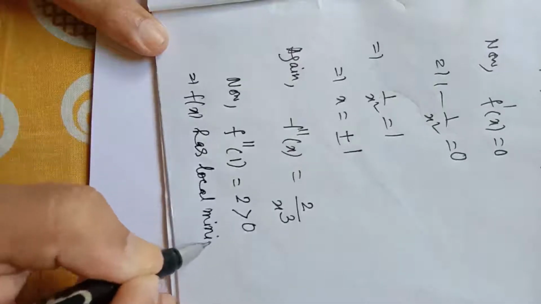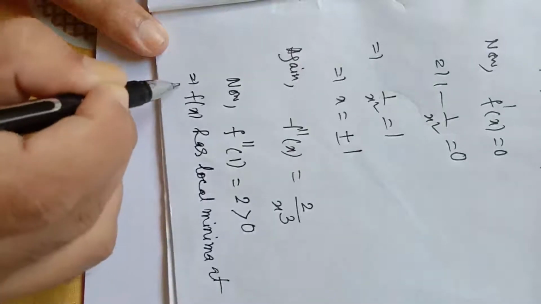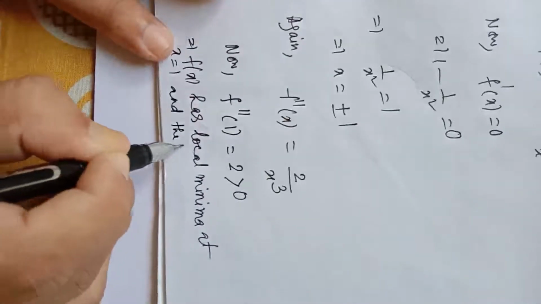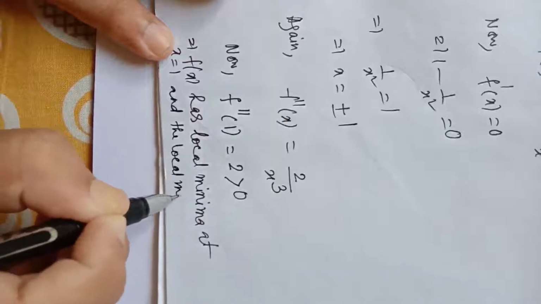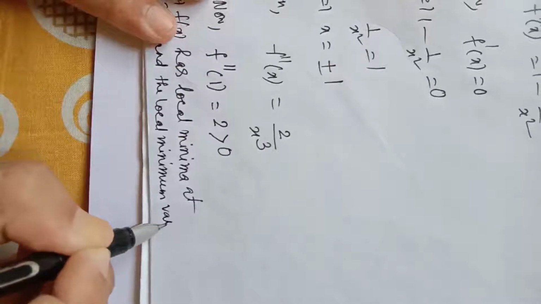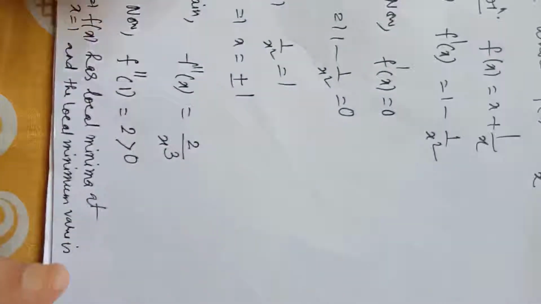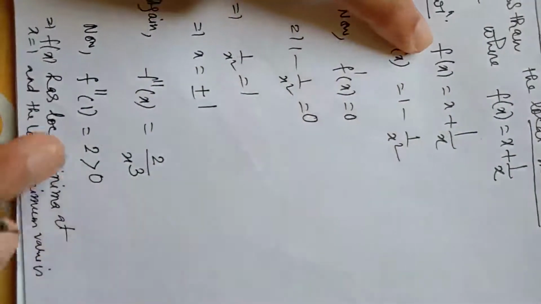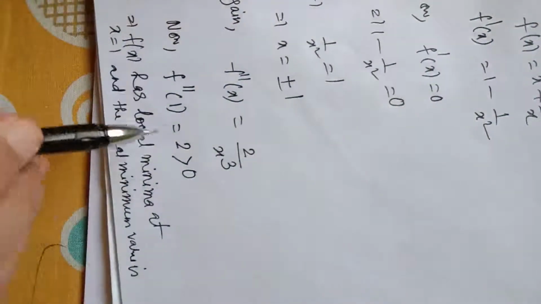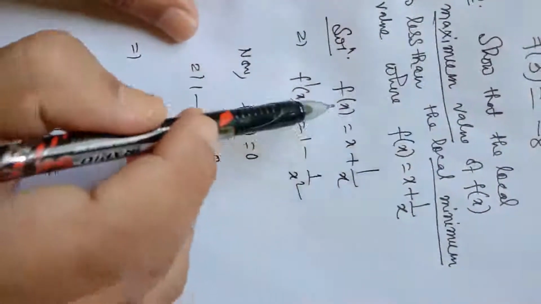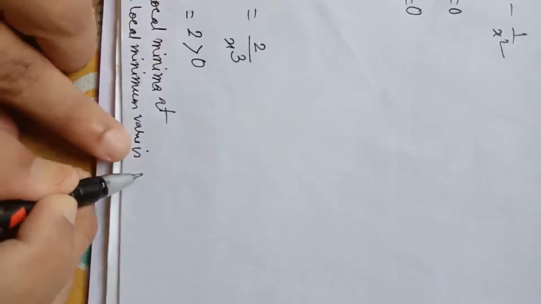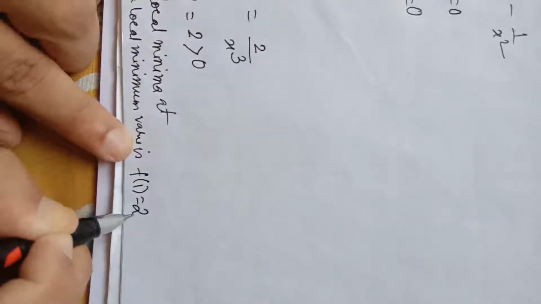As it is positive, local minima at x equal to 1, and the local minimum value is the value of the function at x equal to 1. So f of 1 will be 1 plus 1, which is 2. f of 1 is equal to 2.